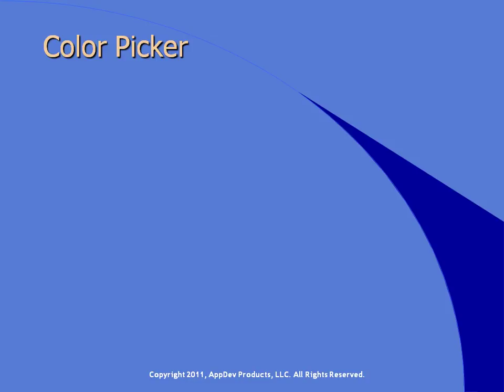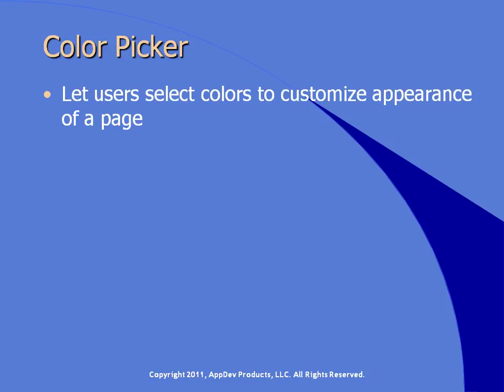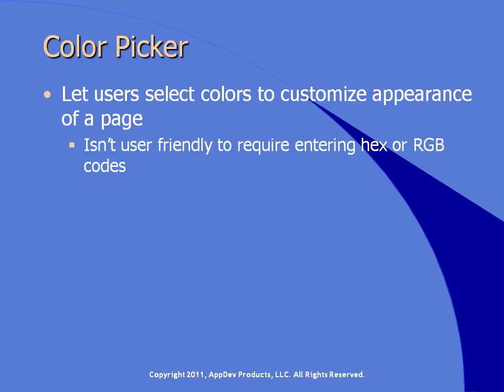Many websites allow users to customize the appearance of the site to suit their personal tastes, including setting the color of various elements on the pages. It isn't very user-friendly to force users to enter the hex or RGB values for colors that they want, and even if you did that, you'd have to write some pretty gnarly validation code to make sure they entered a valid color. Even more so if you had to make sure the selected color worked in the site and didn't obscure critical content. Well, very, very difficult to do.